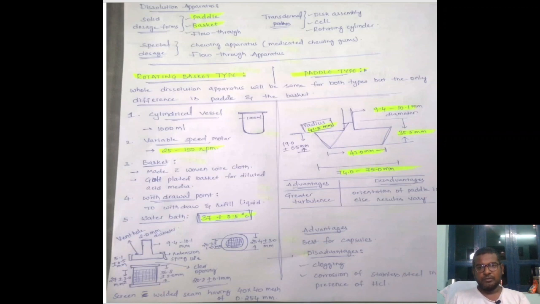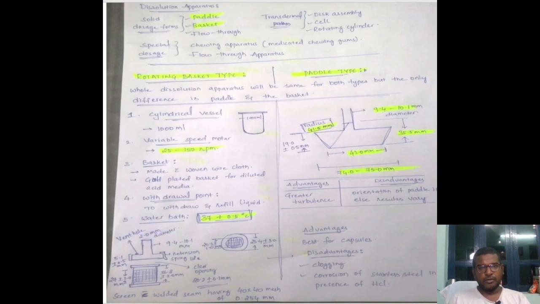If you observe the mark, nothing but the line drawn over here, the height from here to the end of this paddle will be 35.5 mm. The shaft rod will be 9.4 to 10.1 mm in diameter.